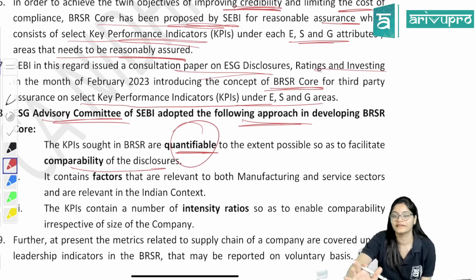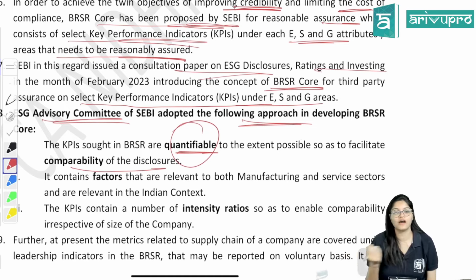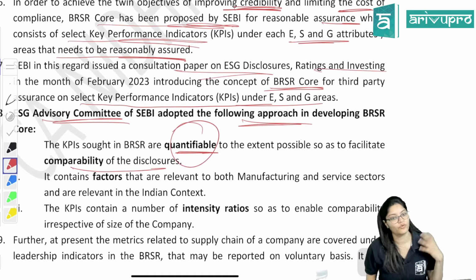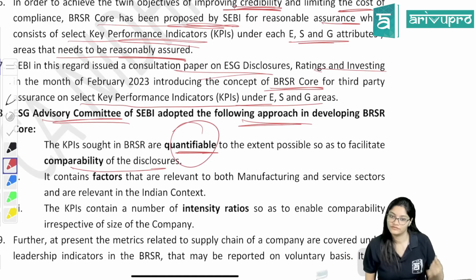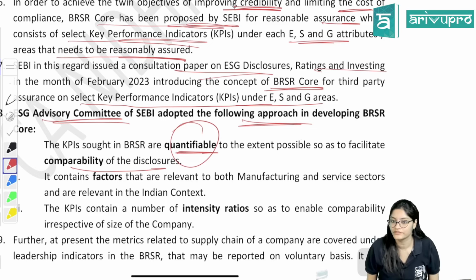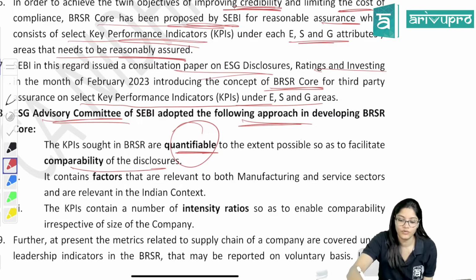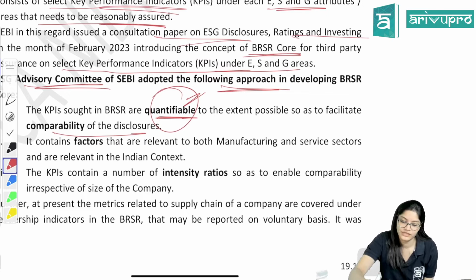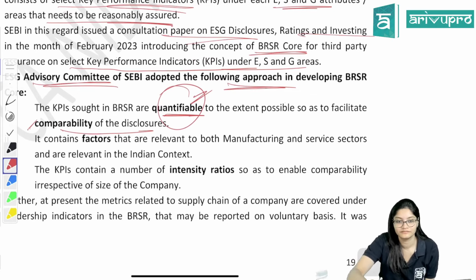What they did is, if quality is there, how to give the numbers? But if quantifiable data are there, we can easily give numbers and compare, right? So first of all, they have focused on that. So the KPIs sought in BRSR are quantifiable amounts to the extent possible, so that you can easily compare.